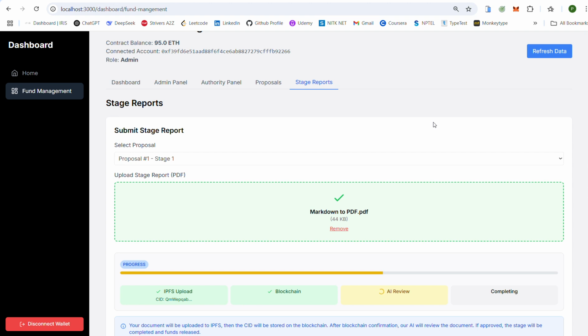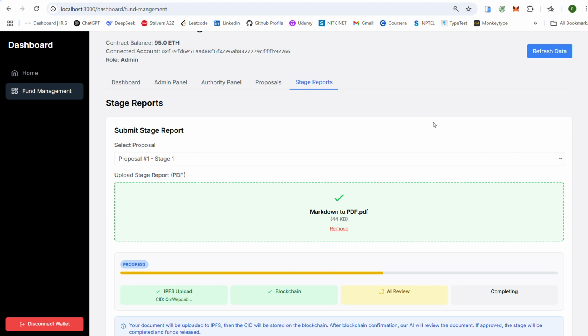For the backend, we have used a Django REST API for automated funding approval that analyzes government documents using retrieval augmented generation to determine if project funding should be approved, rejected, or reviewed. The backend API processes documents using LangChain and Grok's LLM to analyze government funding documents.